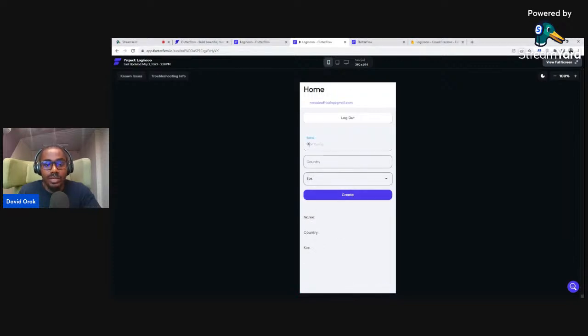Now I just need to go ahead and put my name, David Rock, and then here I'll say Nigeria. And then for the sex part, I will just click and choose male and then click create. Okay, so automatically it says document created. It fills this place up for me. You see, it's now coming from the database.